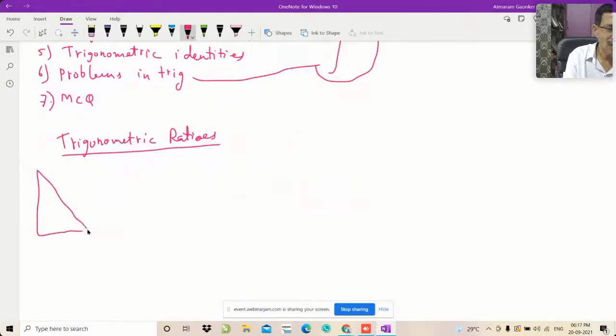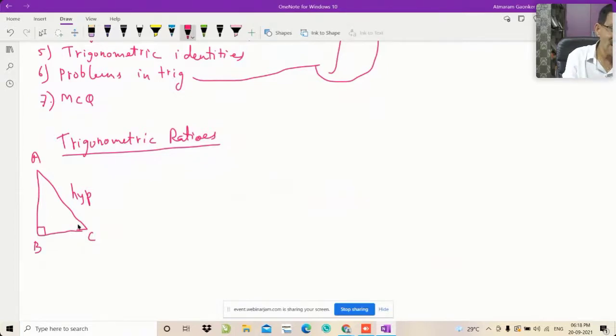These trigonometric ratios are useful for a right angle triangle. If this is A, this is B, this is C, and right angle at C, the side opposite to the right angle is called the hypotenuse, which you already know. And then you can select either angle C or angle A.